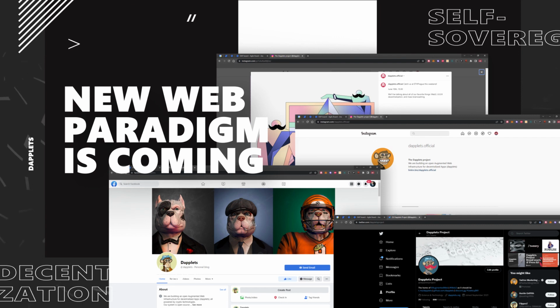We envision a world where communities become self-sovereign, even if they were created by a central actor, like children who become independent of their parents when they grow up. We at Project Dapplets provide you with all the necessary tools for this. Let's build an augmented web of self-sovereign communities together.